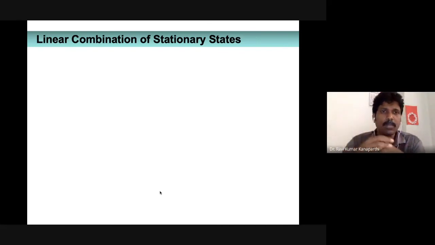There are a few things. One is the linear combination of stationary states. What is a linear combination of stationary states? First of all, what is the definition of a stationary state? A stationary state is a state whose probability density doesn't change with time, isn't it?